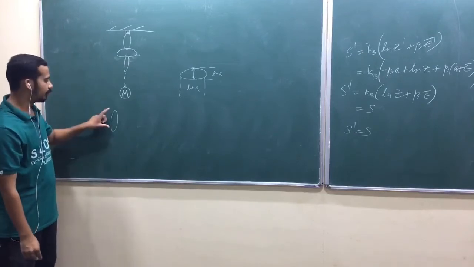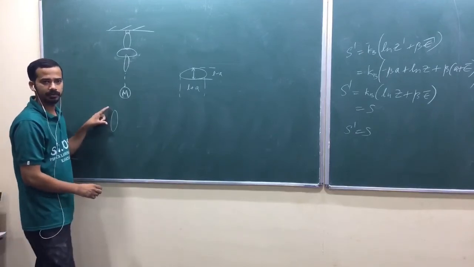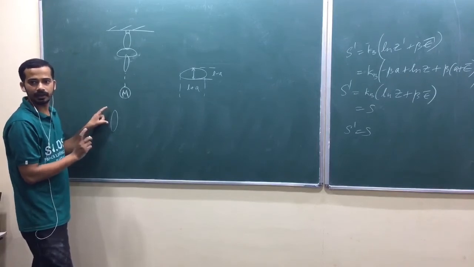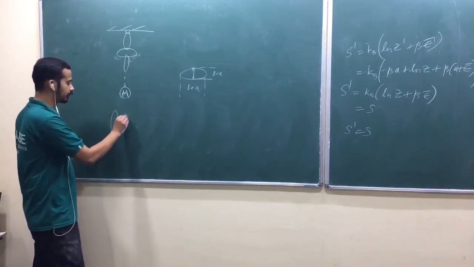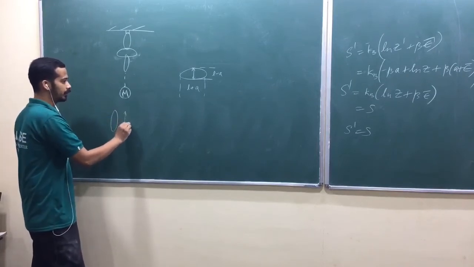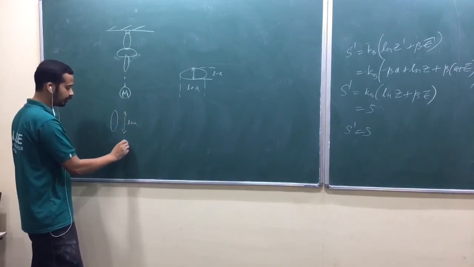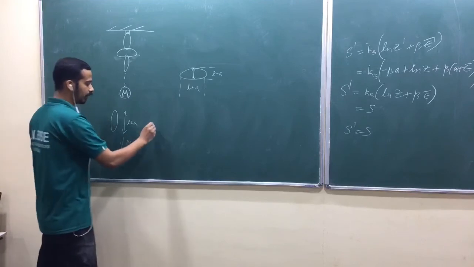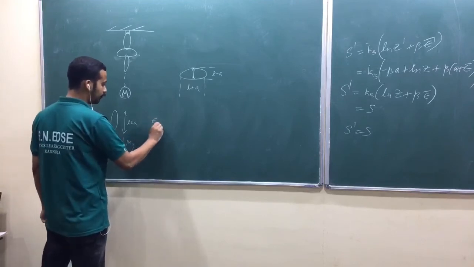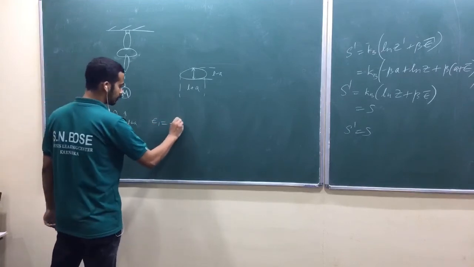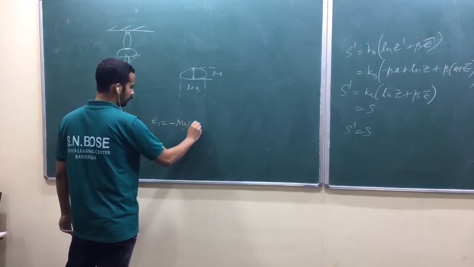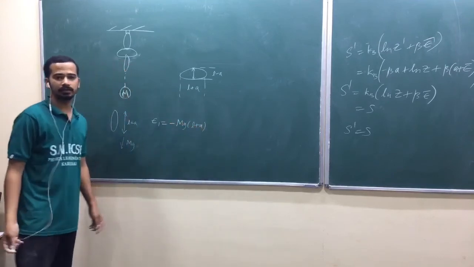That energy should be written like a kind of force into this displacement. What is this displacement? L plus a, am I right? So what is the force you are drawing? m into g, okay? And you have to write this energy E1 as minus mg (L plus a), with one more negative sign.